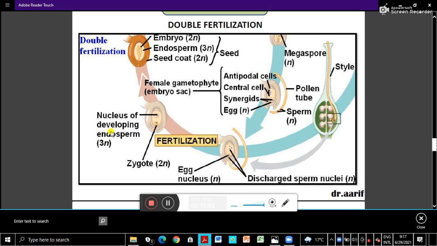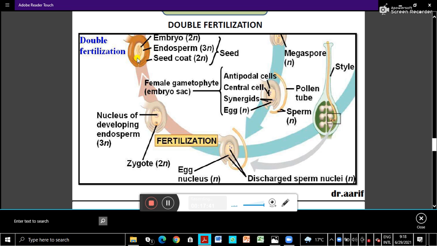And this endosperm has an important function. Embryo development requires food, and endosperm is a nutritive tissue. Food is provided by the endosperm. So the result of double fertilization is the seed. The embryo develops into the seed and is 2N.